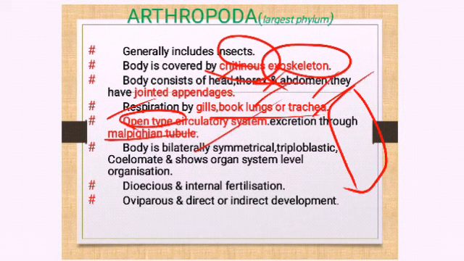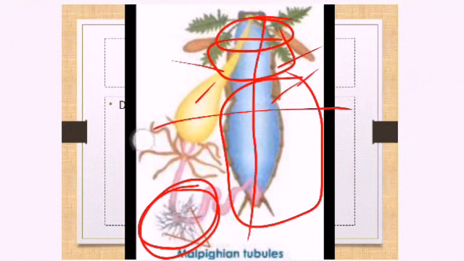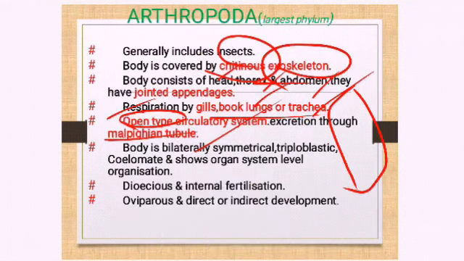The body is bilaterally symmetrical. I can cut this cockroach into two equal halves only in one plane, through like this. If I cut like this, I will not get two equal halves. When two equal halves can be made with only one plane, we call it bilateral symmetry. They are triploblastic, containing ectoderm, endoderm and mesoderm, coelom is present, with organ system level of organization. Dioecious means male and female are different, with fertilization in the body of the female.